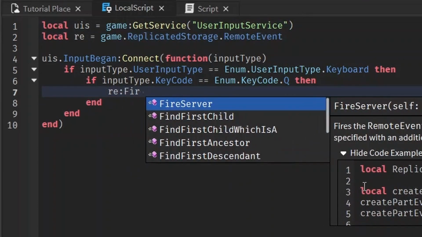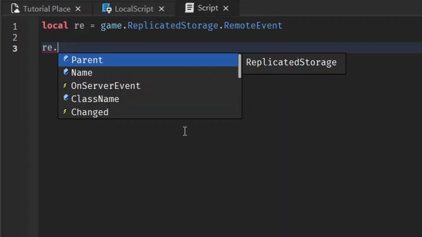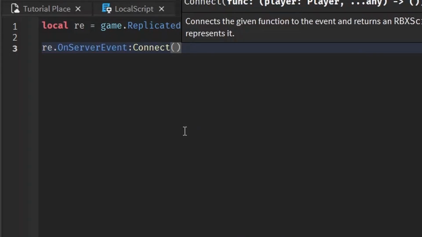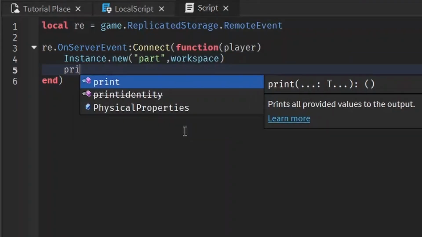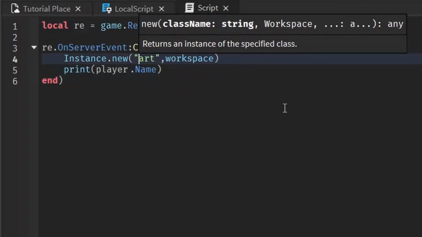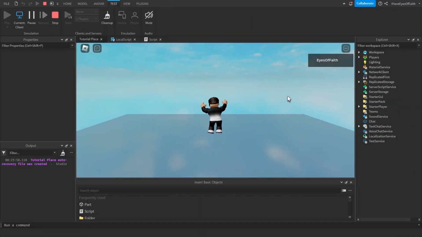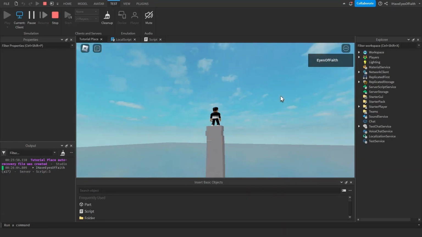So re.FireServer. So this is going to send a message to the script. We can make the script detect when a server event has happened, do regular event stuff, and let's instance parts, man. And let's just print the player's name so we can hold whoever sent it accountable. Whoops, capital P. As you can see, I'm pressing Q and parts are being made.